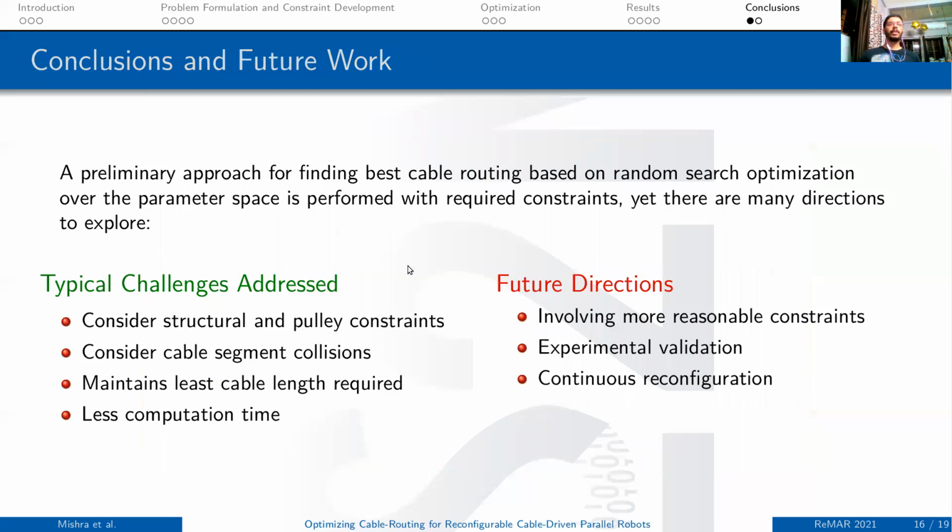Thus, we present a preliminary approach for finding the best cable routing based on random search optimization over the parameter space, and we perform this with the required constraints. Some of the typical challenges that we address are considering structural and pulley constraints, considering cable segment collisions, and maintaining the least cable length required. And finally, we do this in less computation time. However, there are many directions to explore, like involving more realistic constraints, like friction and energy, doing experimental validation, and finally moving to continuous reconfiguration.